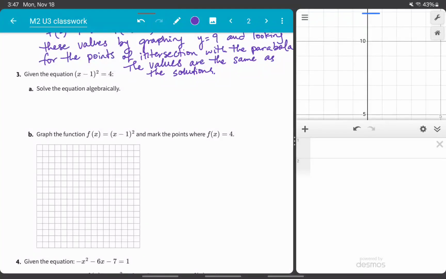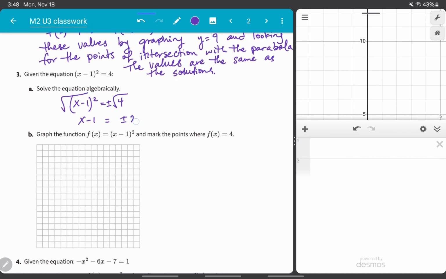Given the equation (x − 1)² = 4, solve the equation algebraically. So since I have perfect squares on the left and right, one thing we can do is take the square root of both sides. So if I have (x − 1)² = 4, and then I take the square root of both sides, remembering to put a plus or minus here, I'm going to have x − 1 = ±2.